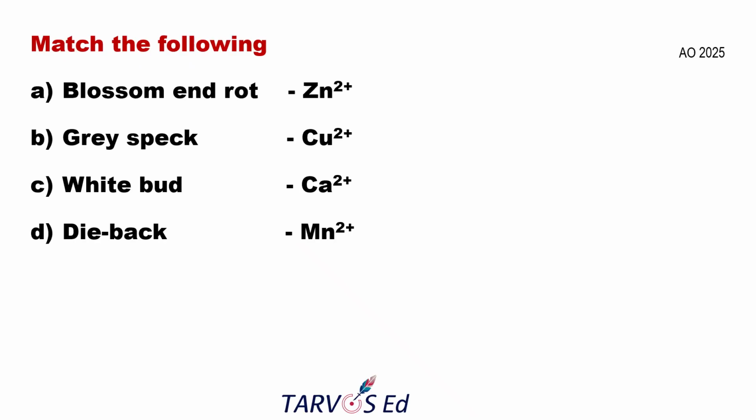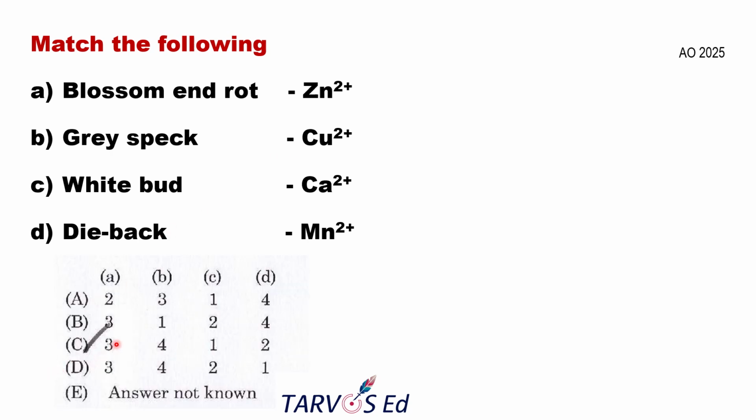You must know the most commonly asked questions related to diseases or disorders due to deficiencies. Blossom end rot is due to calcium deficiency, gray speck of oats is due to manganese deficiency, white bud of maize is due to zinc deficiency, and dieback is commonly due to copper deficiency. So option C will be the correct answer.